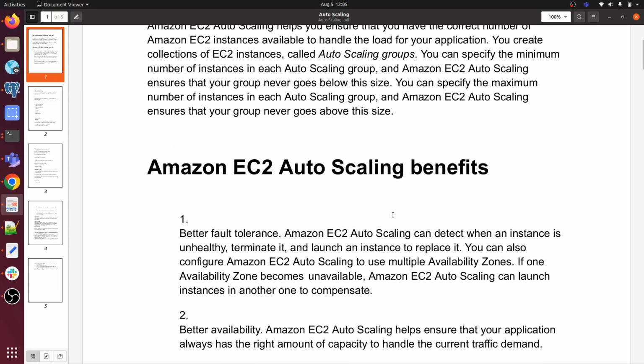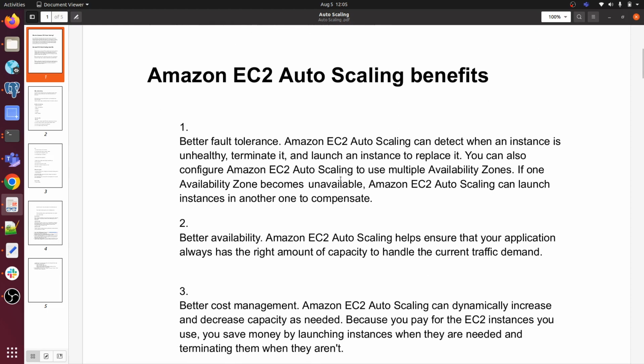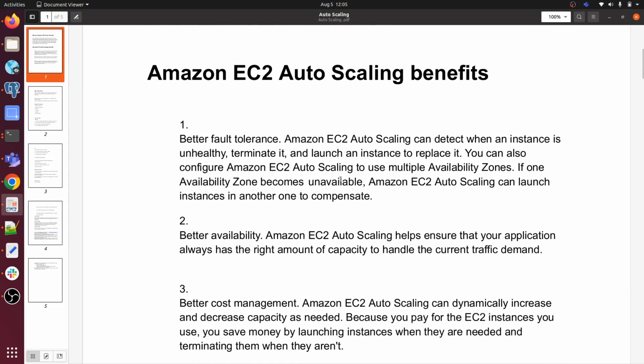Okay, so what are the benefits of Amazon auto scaling? Better fault tolerance. Amazon EC2 auto scaling can detect when an instance is unhealthy, terminate it, and launch an instance to replace it.